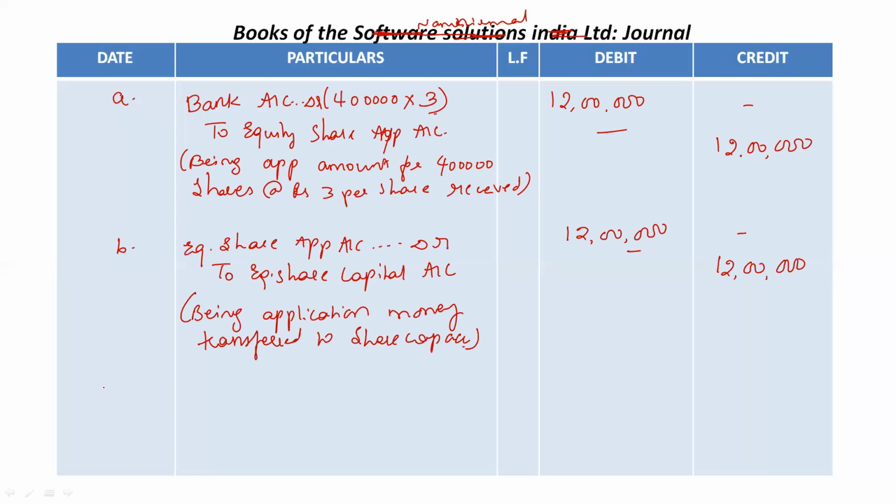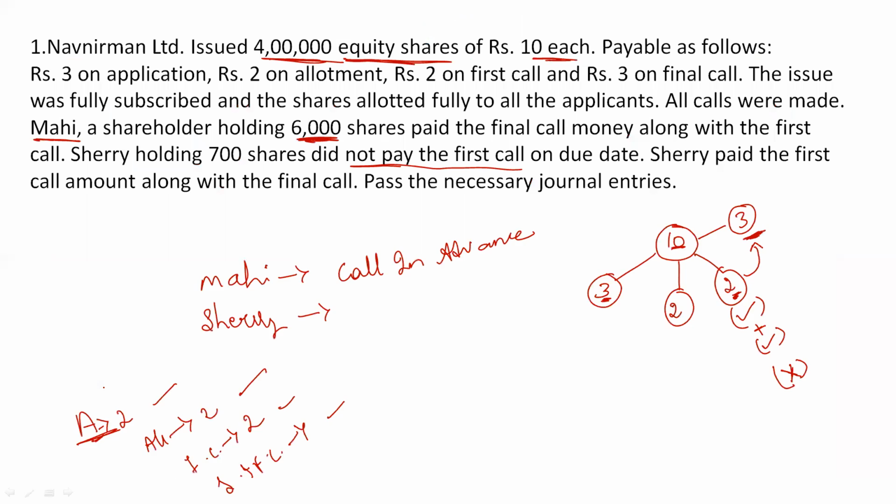Entry doesn't change. Entries are the basic ones. There's no oversubscription here, no undersubscription, nothing. So the application entries are very basic. Okay. So we have done both the entries for application process. Now, second process is allotment process.